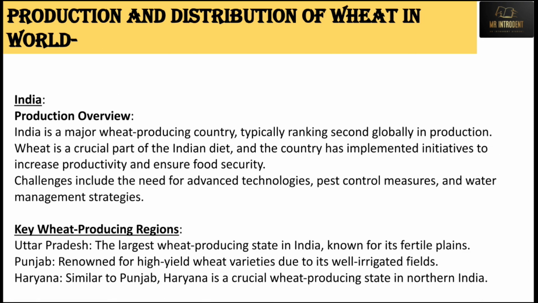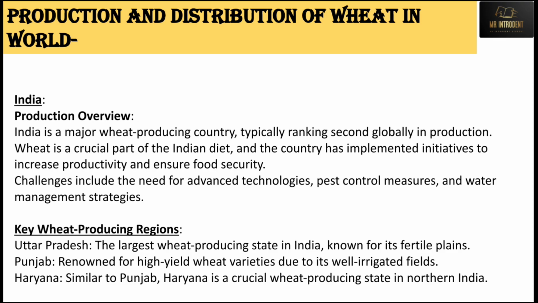Now coming to India, India is the second largest producer of wheat in global production. Wheat is a crucial part of the Indian diet, as we have already discussed, and the country has implemented initiatives to increase productivity. The green revolution was the major initiative for increasing wheat as well as rice production. Challenges in India include the need for advanced technology, pest control measures and water management strategies. Key wheat producing regions in India: the first is Uttar Pradesh, the largest wheat producing state in India. Next is Punjab, Haryana, Madhya Pradesh.